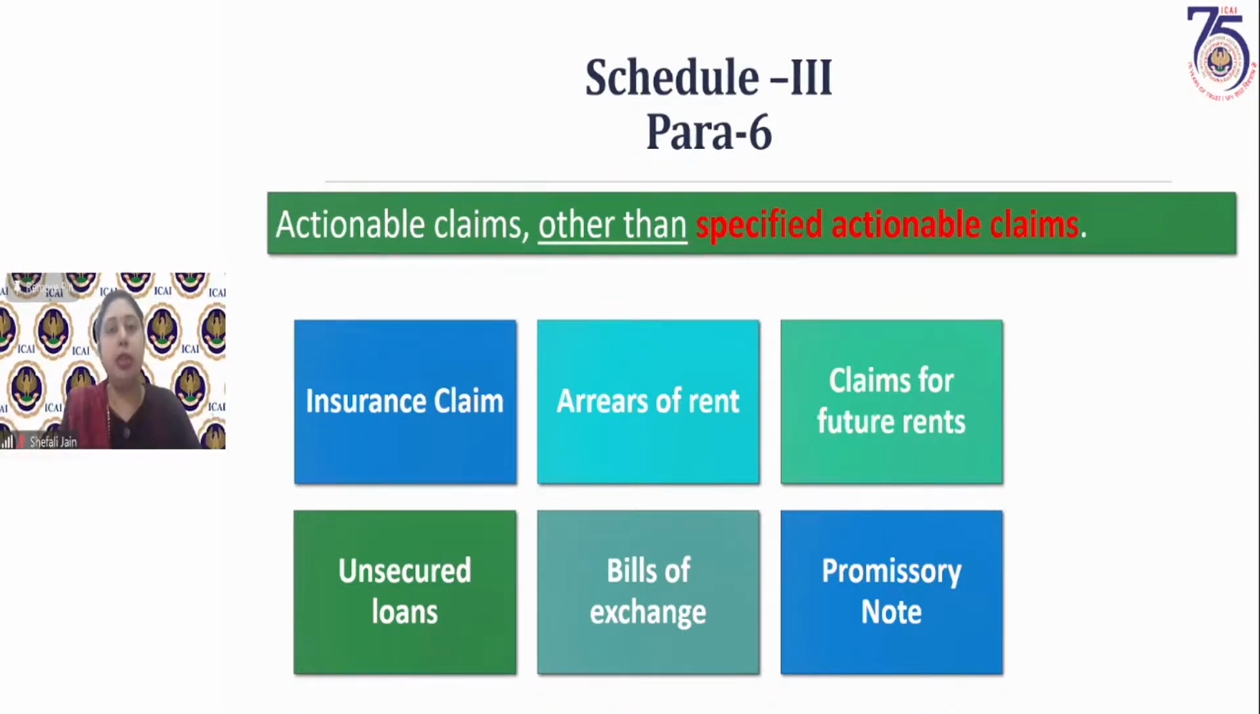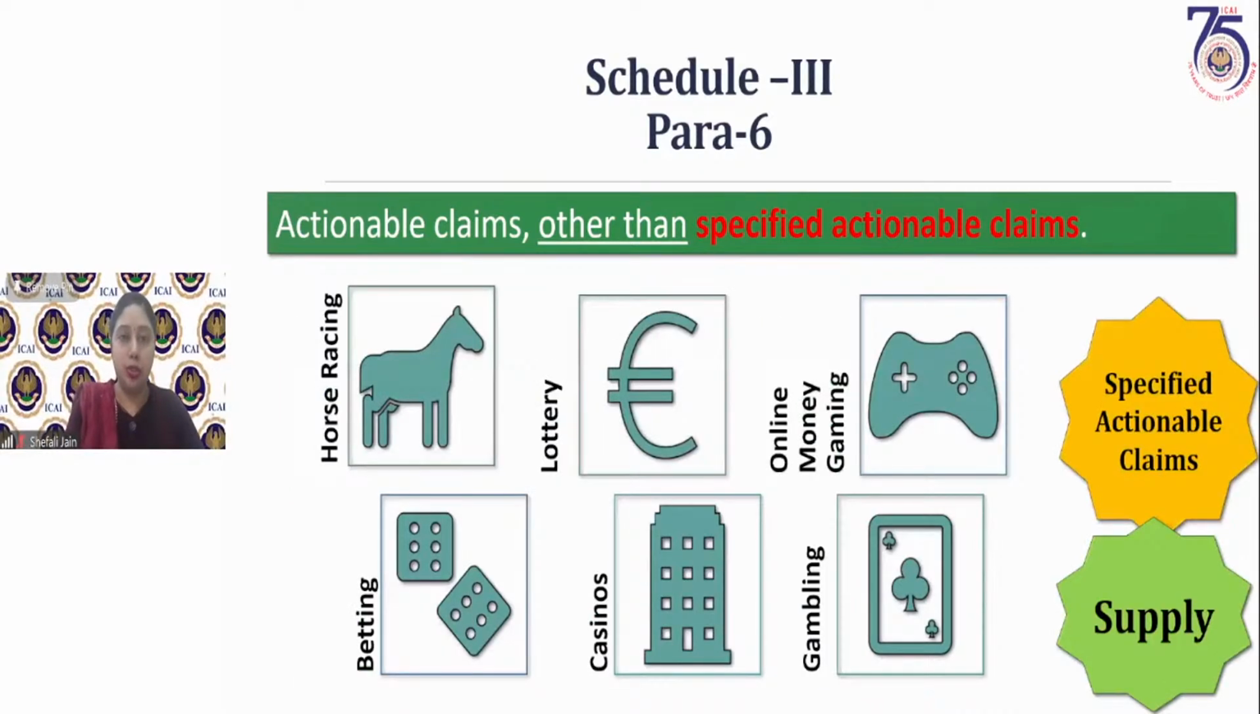So those actionable claims are not under the purview of GST, but what is actually under the purview of GST is these. Any actionable claim, though it is a good, is not a supply because para 6 specifically excludes actionable claims. Then how do these 6 activities become taxable? They become taxable by virtue of the exclusion in para 6, which says specified actionable claims. Other than specified actionable claims, none of the actionable claims will be under the purview of GST. They will not be considered as supply.